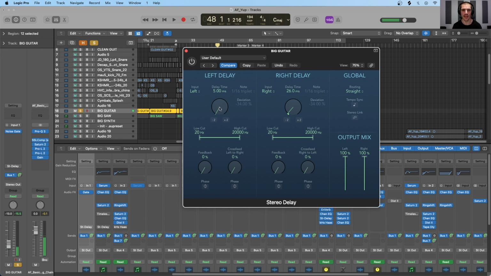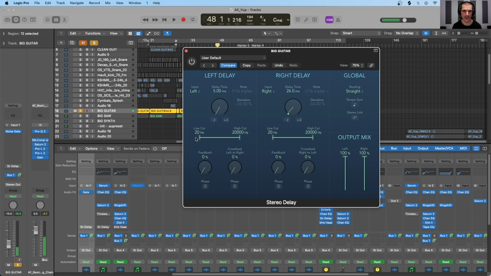So what we have here is a delay time of 5 milliseconds right here, and then we have a delay time that is 21 milliseconds more than this delay time on the right. So basically this mono signal is coming into the stereo delay. It is getting delayed on the left channel by 5 milliseconds and on the right channel by 26 milliseconds.